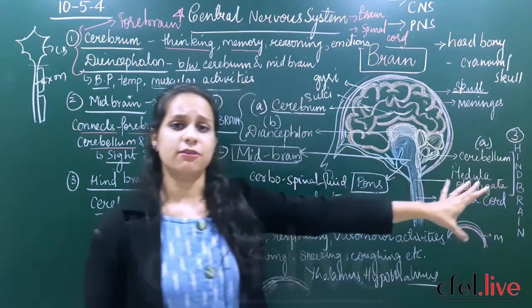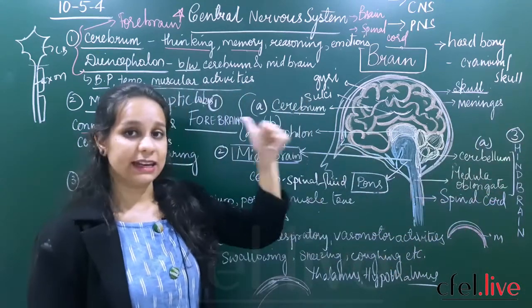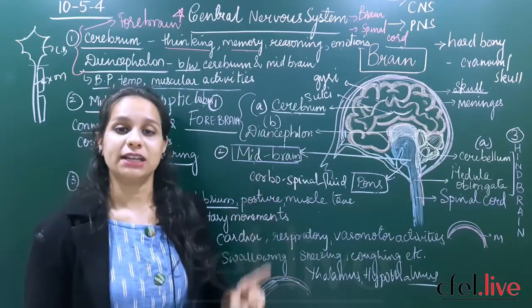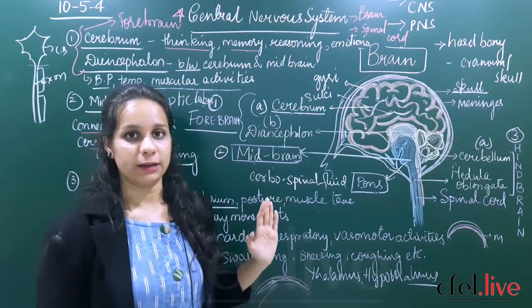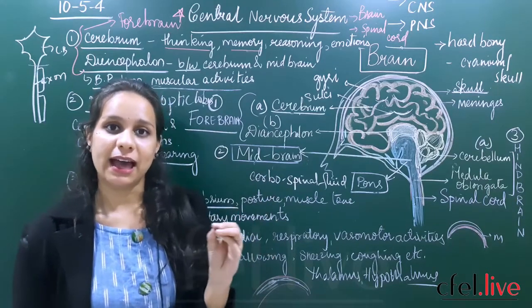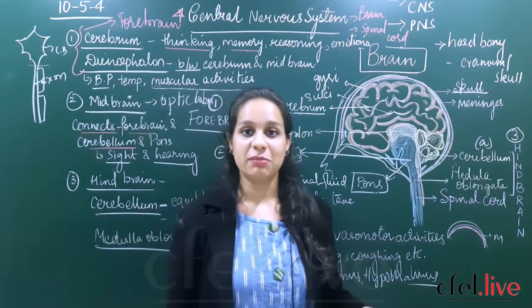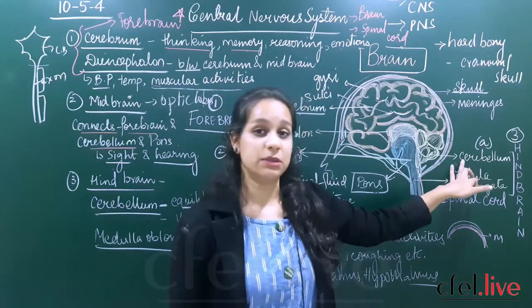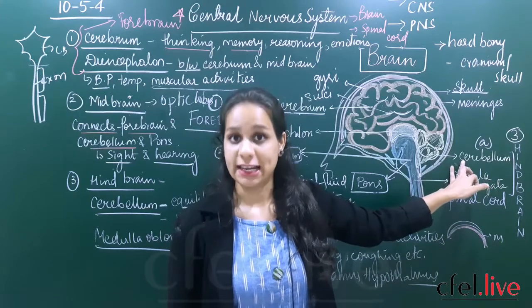So cerebellum plays a very important role in maintaining equilibrium, posture, as well as very importantly the voluntary actions by your body. If you do not have proper voluntary actions, your body will not maintain any equilibrium, you will not have mental stability. So cerebellum is a very important part of your hindbrain.